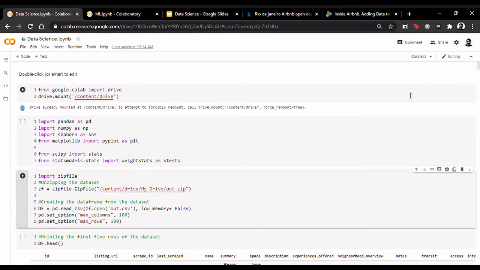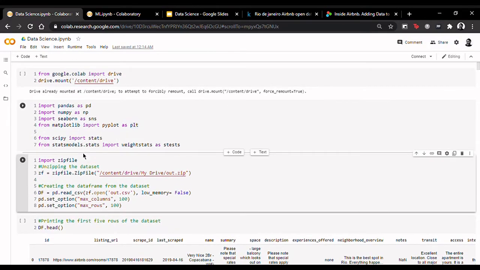For this project, we make use of Python as a programming language and Google Colab as a development environment. In this specific Colab notebook, we will be doing the exploratory analysis. We begin by importing the necessary libraries for the analysis. Pandas and NumPy are standard data analysis and manipulation tools. Seaborn and Matplotlib are used for visualizing results of the EDA. SciPy and statsmodels are used for hypothesis testing.